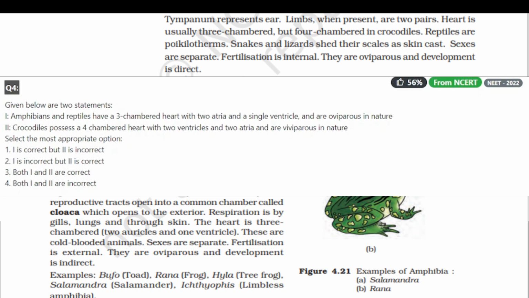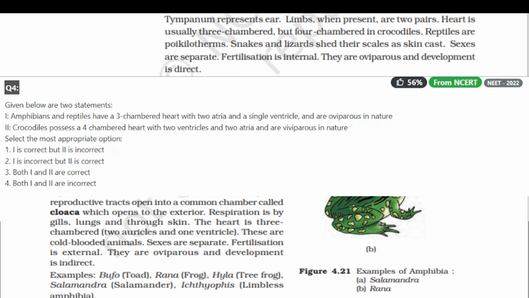Then coming to the second statement, crocodiles possess a 4-chambered heart with 2 ventricles and 2 atria and are viviparous in nature. Here is some confusion in the second statement. Up to this section it is right, but the last words, and are viviparous in nature, are completely false, because they are oviparous in nature.